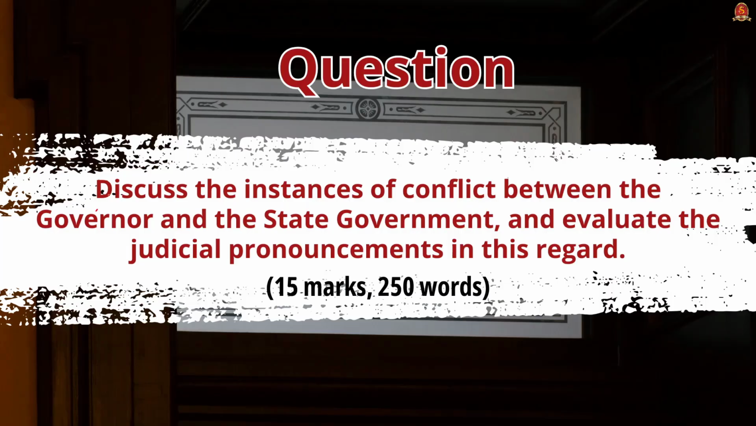And the question is, discuss the instances of conflict between the governor and the state government and also evaluate the judicial pronouncements in this regard. So it is a 15 marks question and you have to write around 250 words. Let us try to answer this question with some basic understanding about the governor, the role of governor and the area of conflict between the state government and the governor and certain judicial judgments relevant to this.